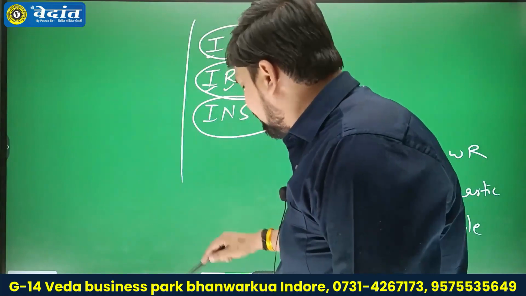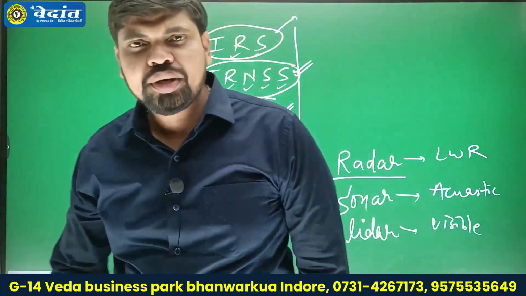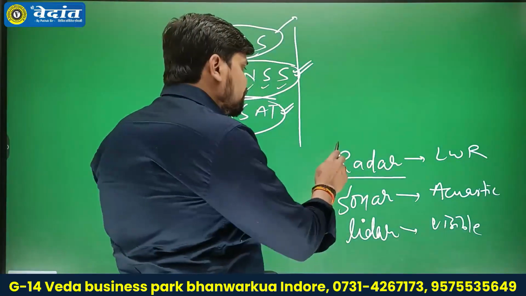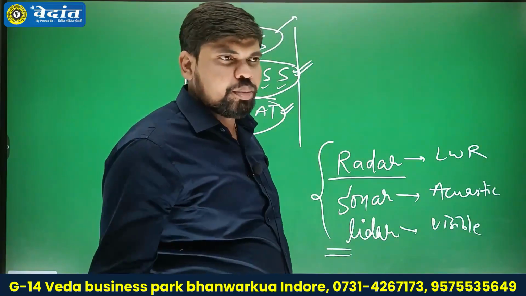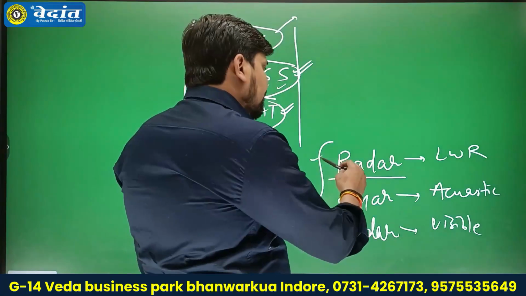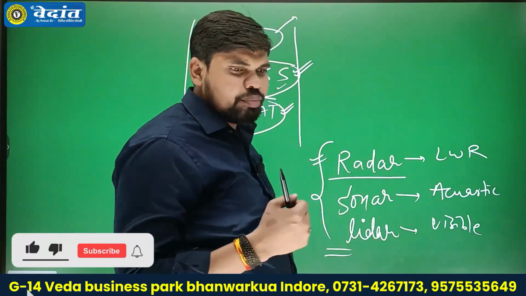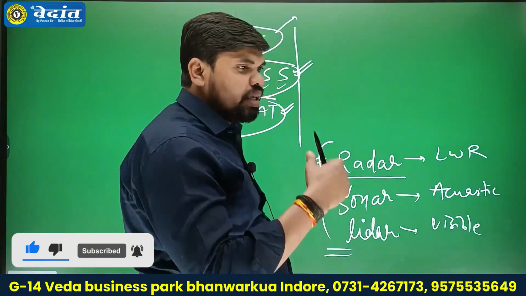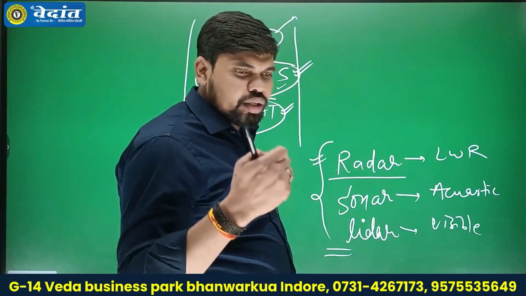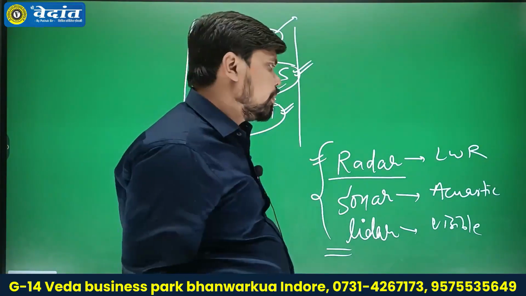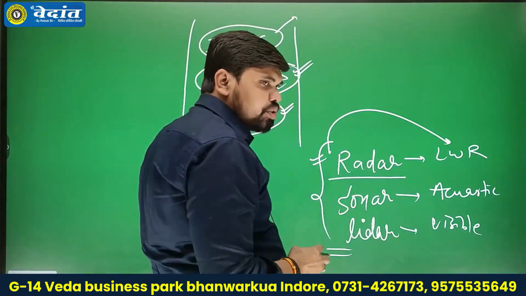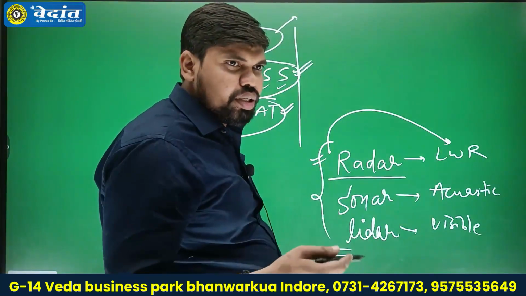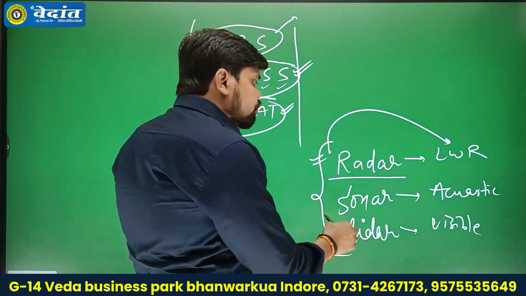Apart from these satellites, we have some kinds of equipment related to remote sensing which are capable of acquiring and analyzing data and converting it into images or photographs, such as radar. Radar is a type of active remote sensing which has the capability to acquire data in both day and night, and it uses long wave radiation or microwave radiation as a signal to complete the images or photographs.